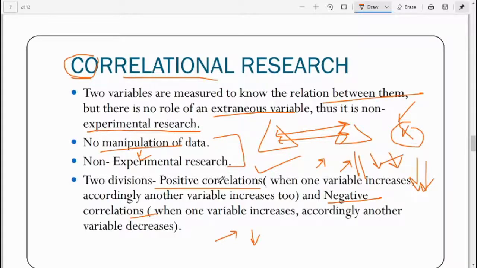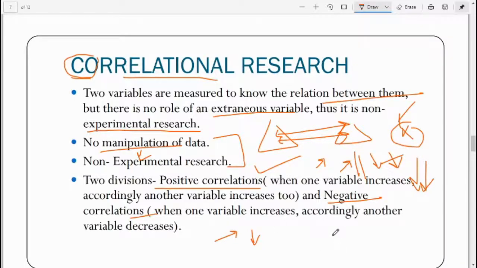Say, for example, a vehicle has a music system. If that vehicle is coming close to you, you will be able to listen to that music clearly and louder. And the moment the vehicle goes away from you, the sound of the music will be low. So here what we see is that if the vehicle is close, the sound is high, and if the vehicle is far, the sound is low. So it is positive correlation.